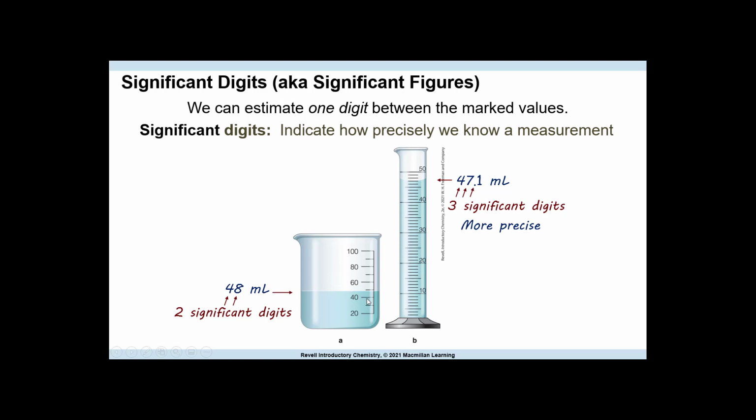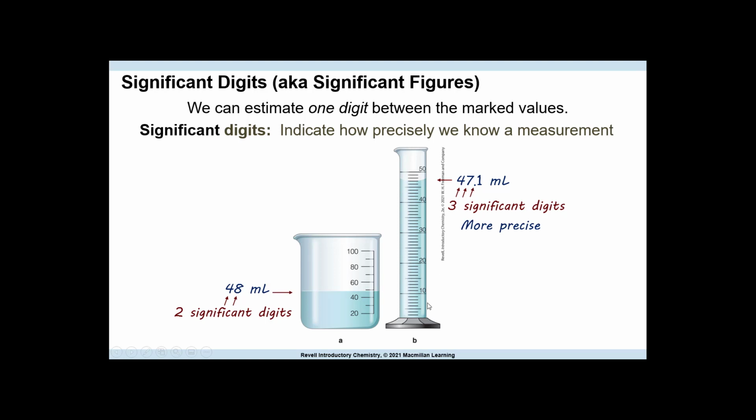So here we know for certain that the water is past 40. It is not, however, to 50. So my digit of uncertainty is going to be this 8. So this is going to be 48. Some might say 49. Some might say 47. This is only 2 digits. Look at the divisions, count them, and then look at what you know for sure, and that will help you understand how to read this.